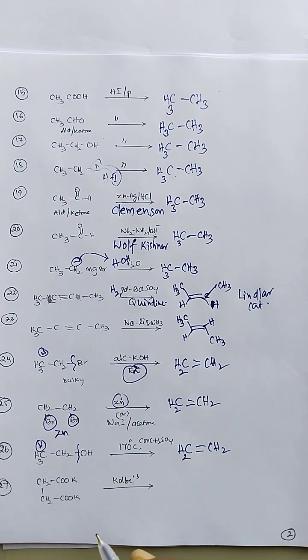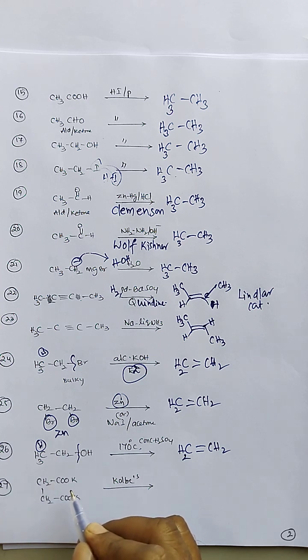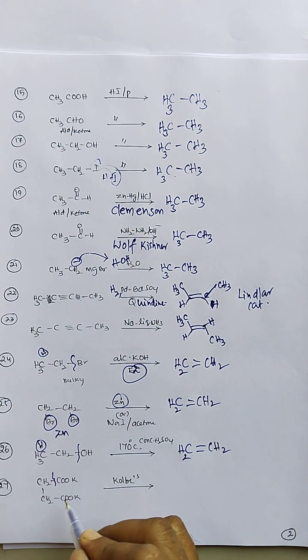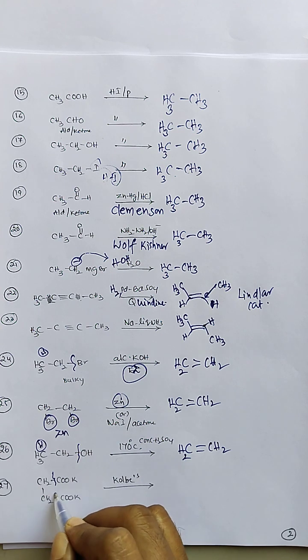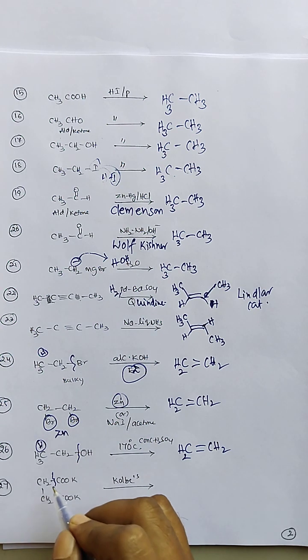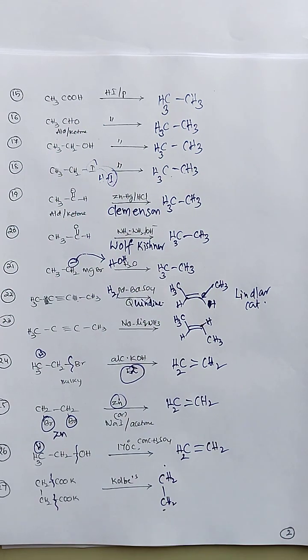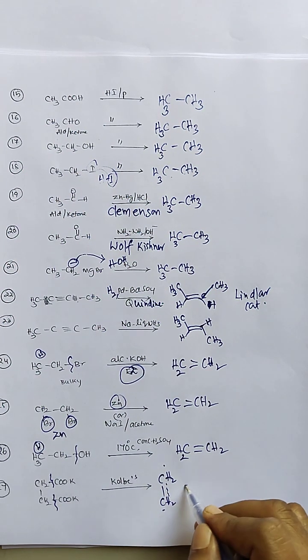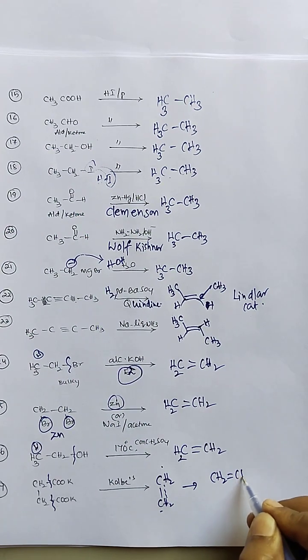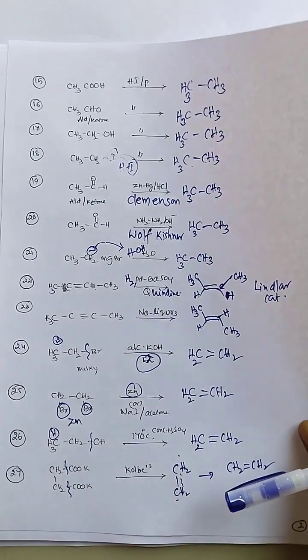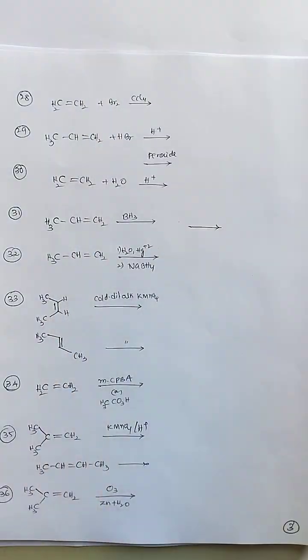Kolbe electrolysis of succinic acid, a carboxylic acid salt, the dipotassium salt here. Upon electrolysis, this bond is broken and this bond is broken. Therefore a radical is generated here. This radical and this radical combine to give the alkene molecule, ethene. So this page covers alkene preparation.